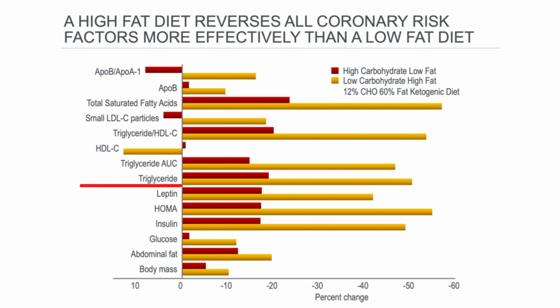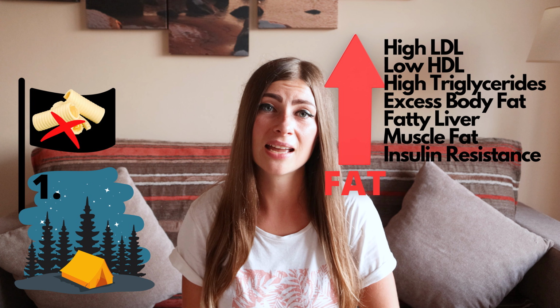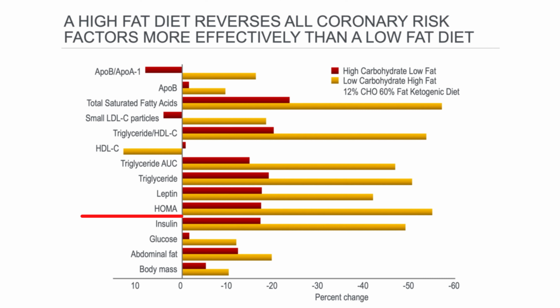Then triglycerides got decreased by more than 50% with the high-fat diet and only by 20% on a low-fat diet. Are these the same triglycerides that are supposed to be elevated with the high-fat diet? Again, they got decreased more with the high-fat diet. Next, HOMA-IR. It's a test to assess insulin resistance.